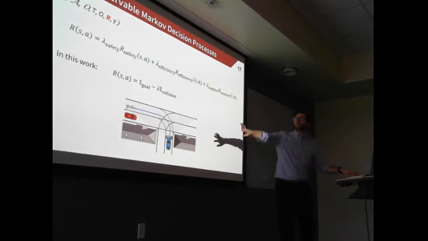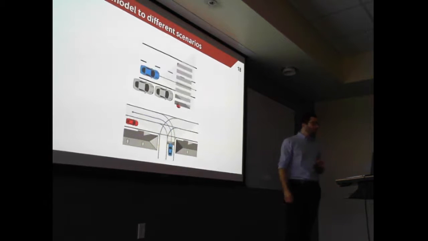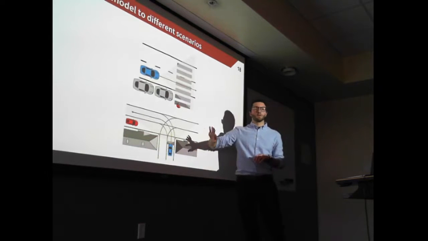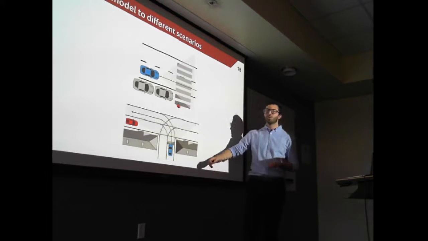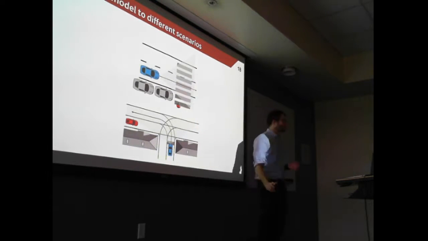So far, I've defined all of the components in the POMDP object up there. And the nice thing with this model is that it can be directly applied to a variety of scenarios. So for example, I described the example of an intersection. We could apply the exact same model to this crosswalk example, for instance.